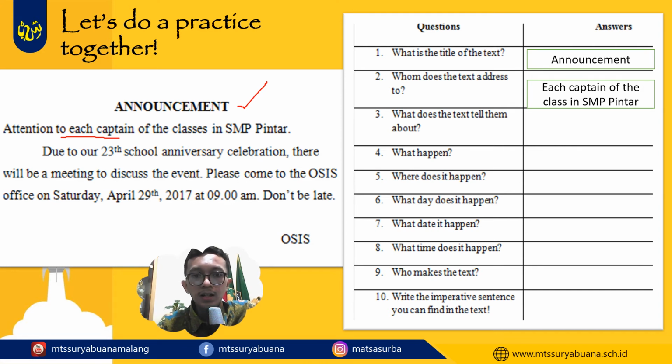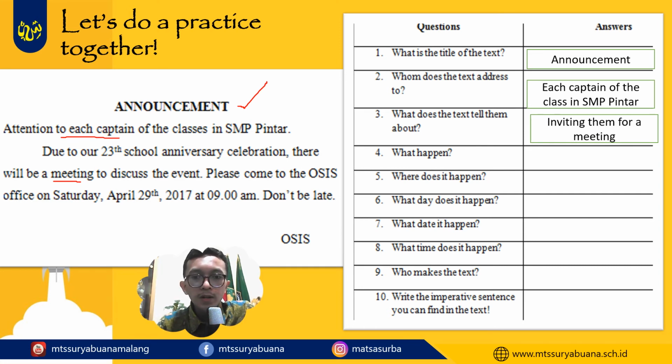The third question, what does the text tell them about? It means the content. What does the text tell them about? So the correct answer is inviting them for a meeting. You see here there is the word meeting. So the important thing of this announcement is inviting the receiver here for a meeting.